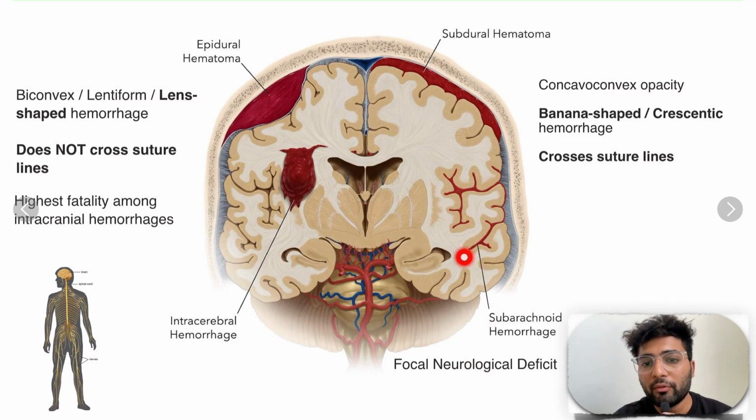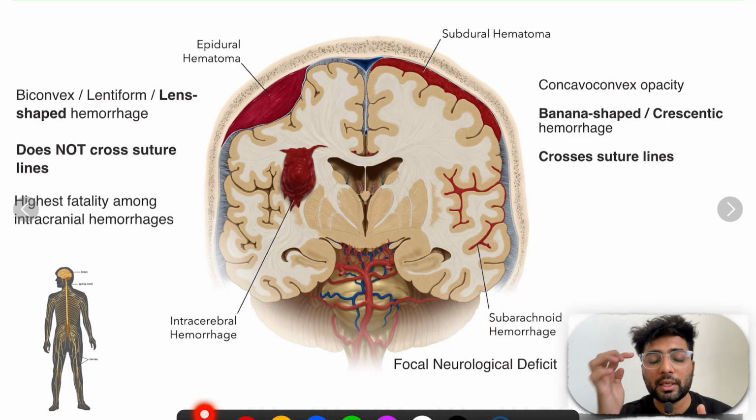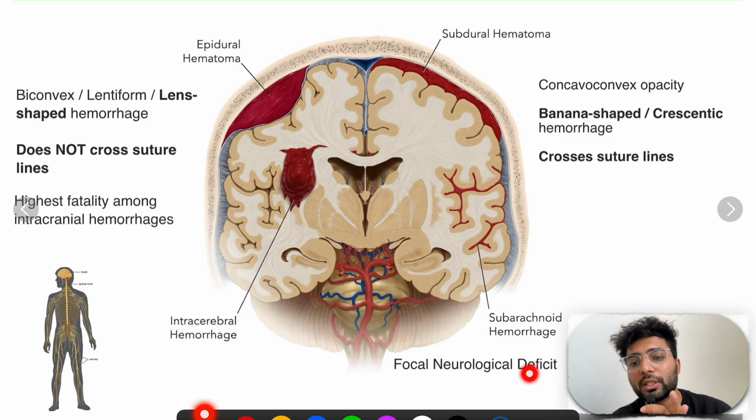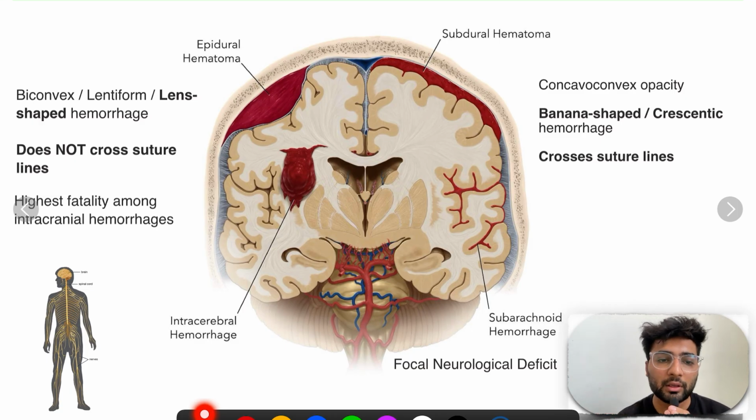That means that whichever part gets compressed, those symptoms will occur. Like if this area is compressed inside the brain, then whichever body part this area is controlling will get damaged. So we'll have focal neurological deficit in subarachnoid hemorrhage. Why? Because it is coming inside the brain tissues. Different parts control different functions of the body. And the highest fatality is obviously in intracranial hemorrhage because of arterial, high pressure bleeding. So this was an overview about all these three types of hemorrhages.